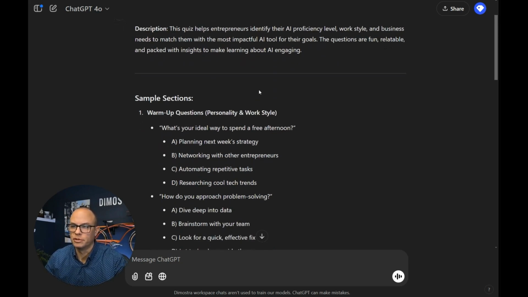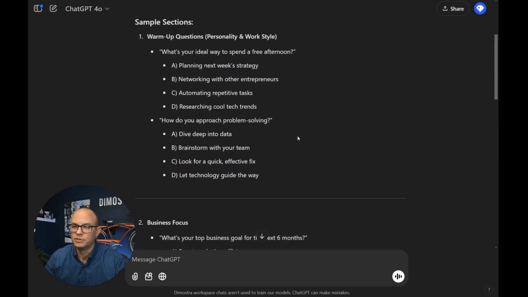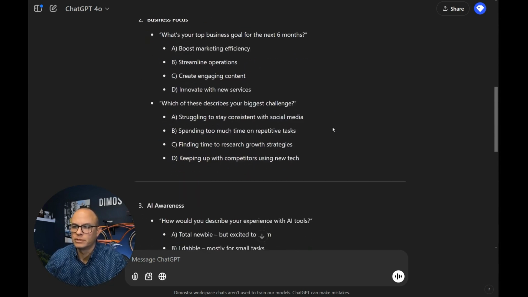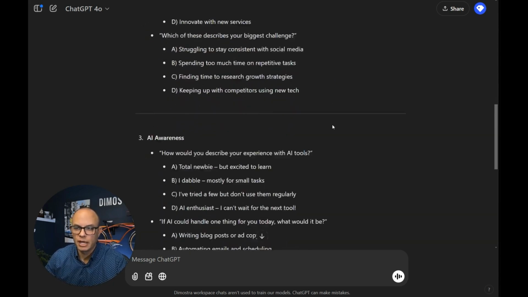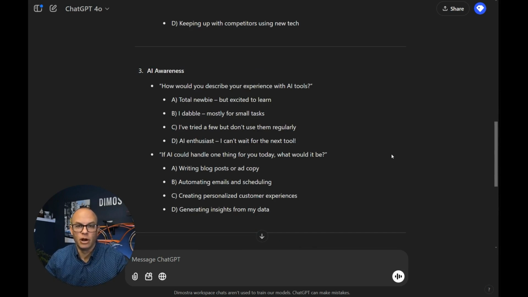Gives a little description here of the quiz, and it's broken it up into different sections, which is pretty cool. Here's some warm-up questions, personality and work style. What's your ideal way of spending a free afternoon? How do you approach problem solving? Business-focused questions. What's your top business goal in the next 6 months? Which one of these describes your biggest challenge? AI awareness. How would you describe your experience with AI tools? If AI could handle one thing for you today, what would it be? These are great ways to engage your audience, whether it's social media or even in your email newsletters. And ChatGPT makes it super easy.